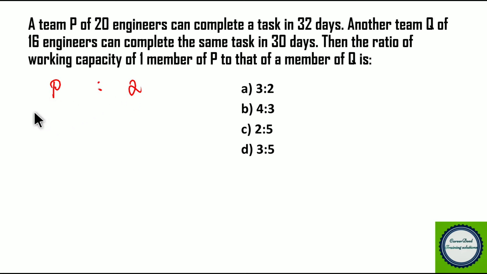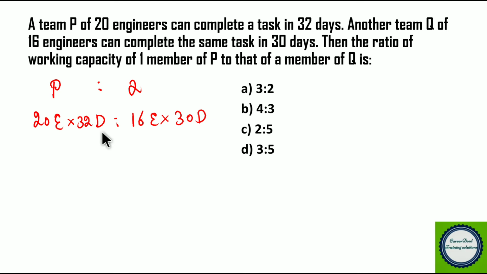So in P we have 20 engineers. These 20 engineers will take 32 days to complete the job. In team Q we have 16 engineers, and the 16 engineers can complete the same job in 30 days.